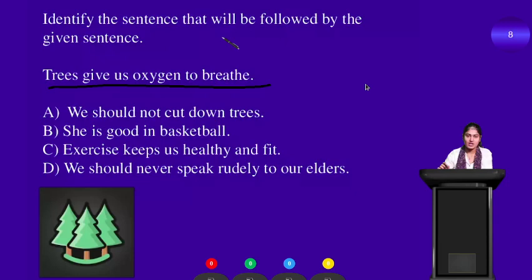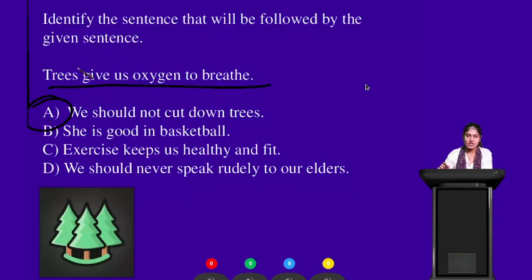Okay, so the next sentence that you can write is: trees give us oxygen to breathe, we should not cut down trees. Or trees give us oxygen to breathe, she is good in basketball. No, right? Trees give us oxygen to breathe, exercise keeps us healthy and fit. No. Trees give us oxygen to breathe, we should never speak rudely to our elders. Do you think these other options are from the same topic? No. So the correct answer will be option A. Trees give us oxygen to breathe, we should not cut down trees.